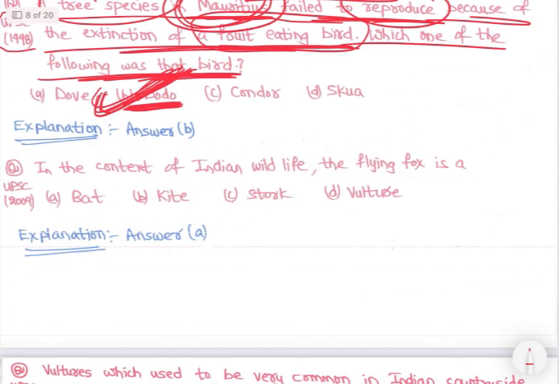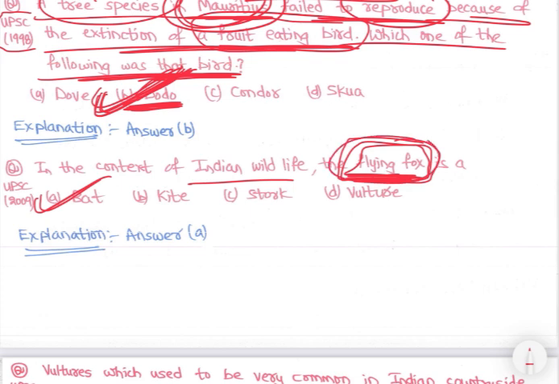Then in the context of Indian wildlife, flying fox. See, flying fox, Indian flying fox, right, is what? Bat. अब देखो question 2024 में, 2009 का question पूछा है, right? हमें इतना पता होता है Indian flying fox क्या है, क्या करती है, basics, right? We would have easily answered question in 2024, right?